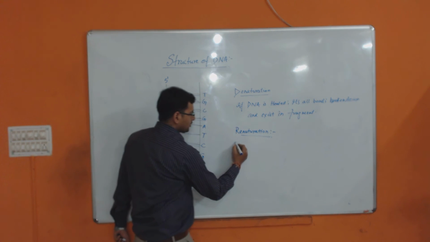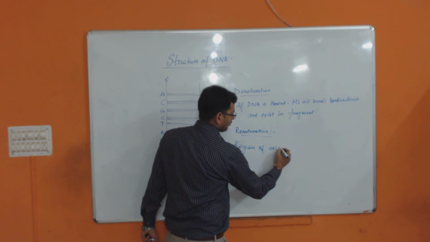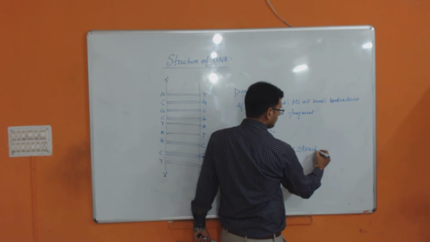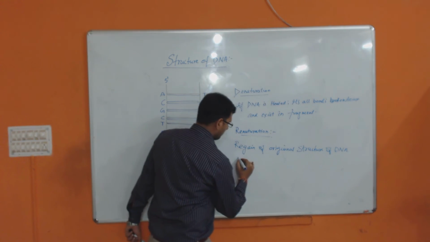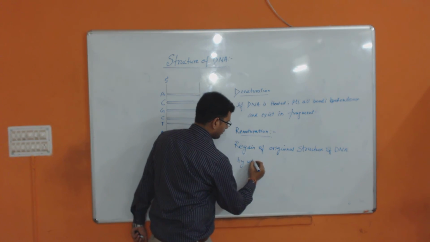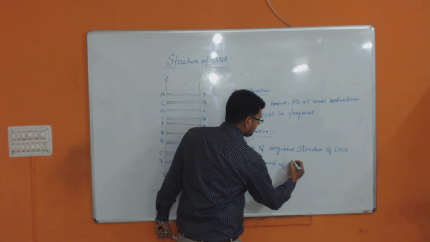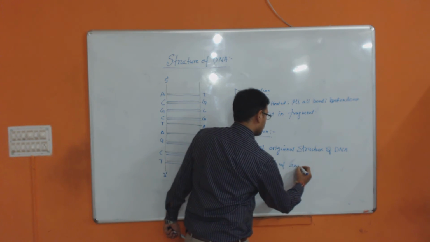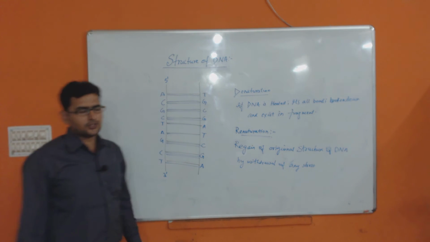Okay, so renaturation is the regain of the original structure of DNA by withdrawal of any stress.